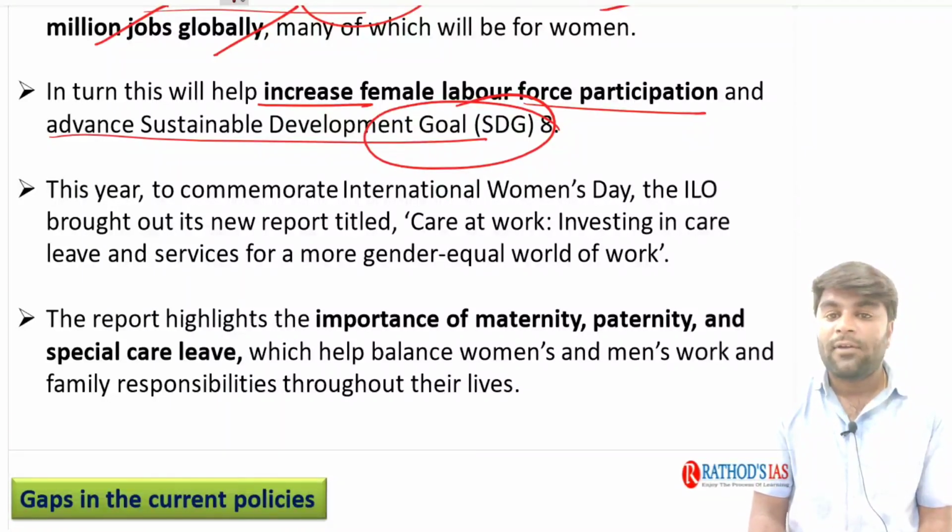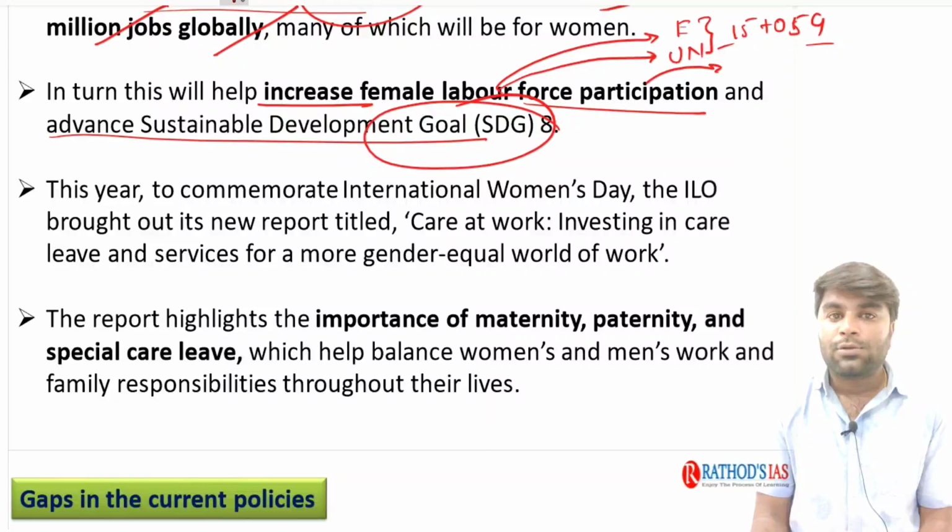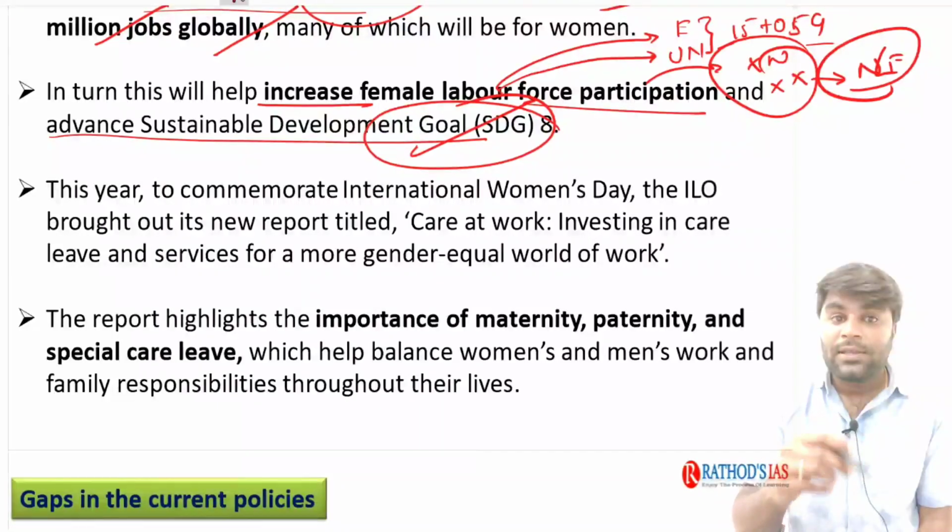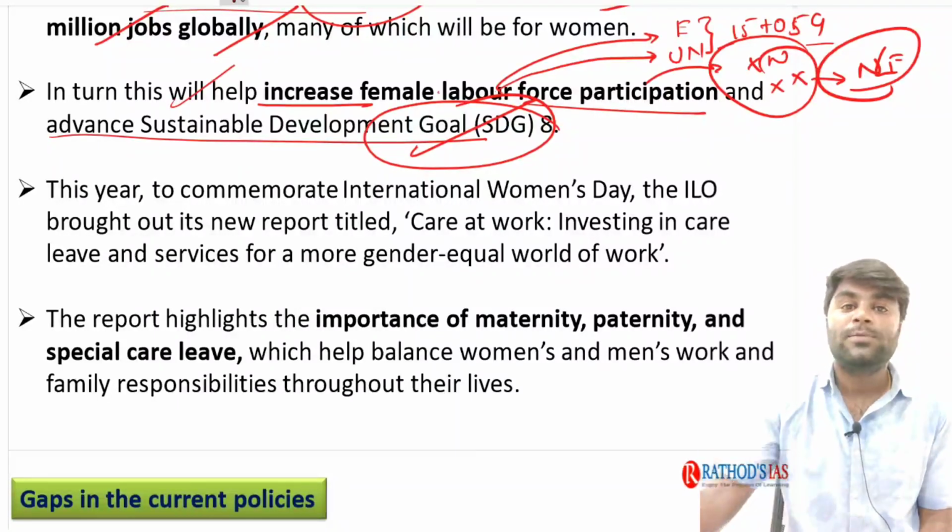Try to understand what is the meaning of labor force. Those people who are engaged in economic activity are considered as employed. Those people who are currently not engaged in any economic activity, but if somebody provides them the work, they are ready to do the work, we call them as unemployed. Both this employed and unemployed, that too between the age group of 15 to 59, are considered as workforce. And those people above these ages, as well as those people who are not currently working, and if somebody provides them the work, they are not willing to do the work, they do not come under the definition of labor force. So this is about the labor force, and if these kind of investments are enhanced in this care economy, it is going to increase the female labor force participation rate.